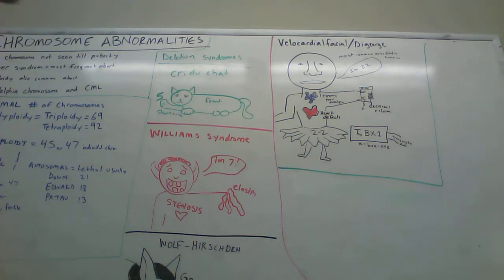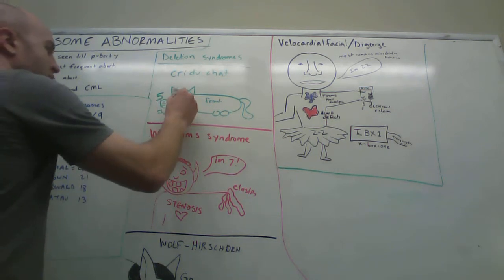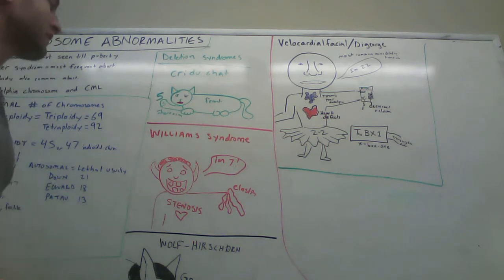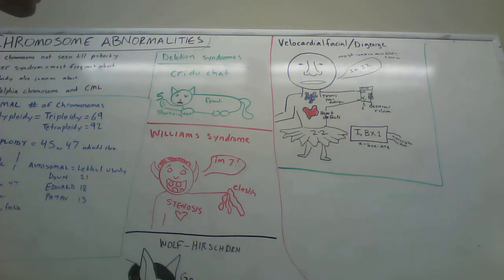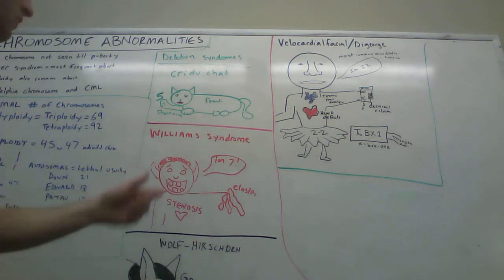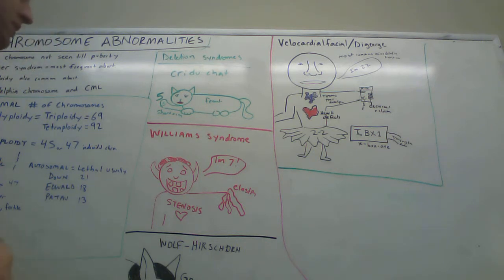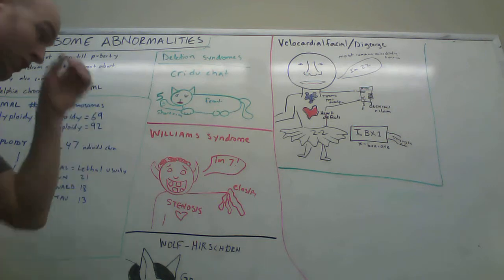And this cat has a really short arm. There's some lipstick. Has a really short arm and it's trying to give you a high five with its really short arm. So you can recognize that. Next, Williams syndrome. They often describe this as people with elfin features. It's the long arm of chromosome 7.